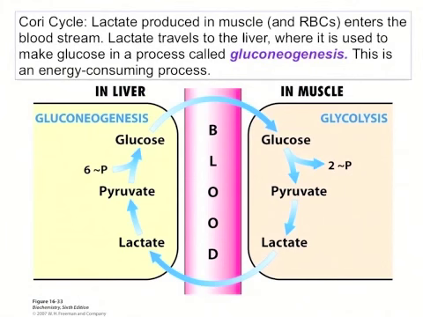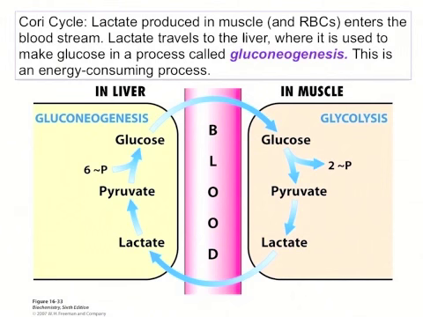Now, an important thing to know is the Cori cycle. The lactate that is produced in the muscles and in red blood cells will enter the bloodstream and travel back to the liver, where it's used to make glucose in a process which we'll talk about during the next lecture, gluconeogenesis. Gluconeogenesis is an energy-consuming process, but by making glucose from lactate, you can supply the body's energy needs by providing glucose for the other tissues.